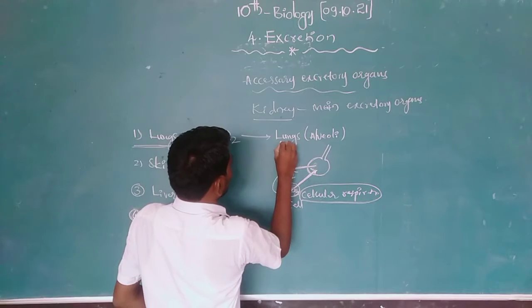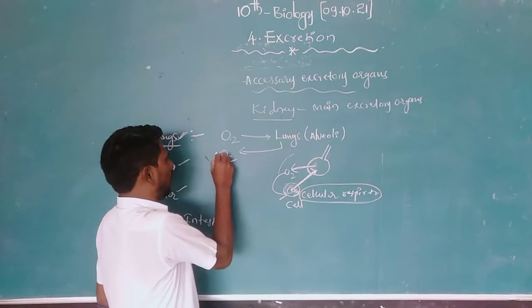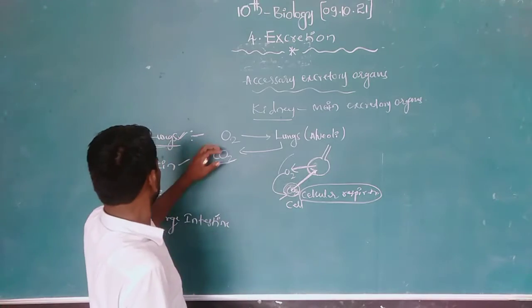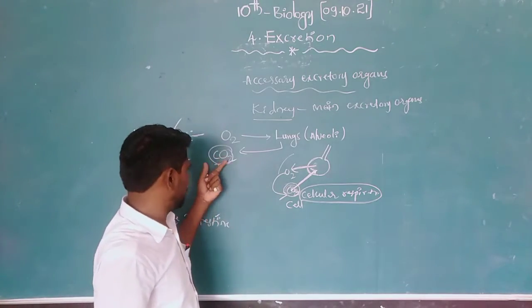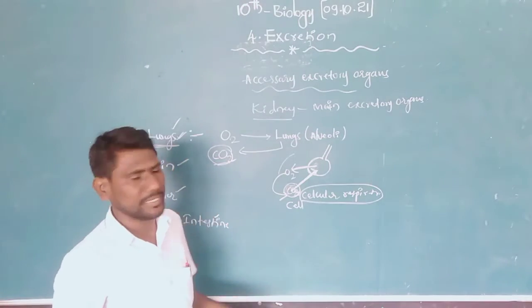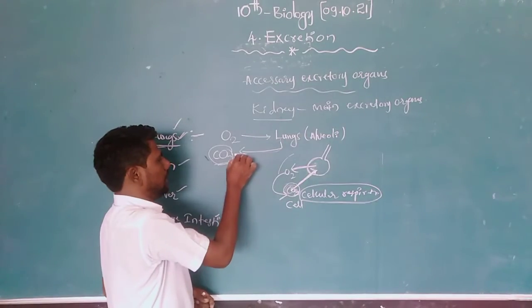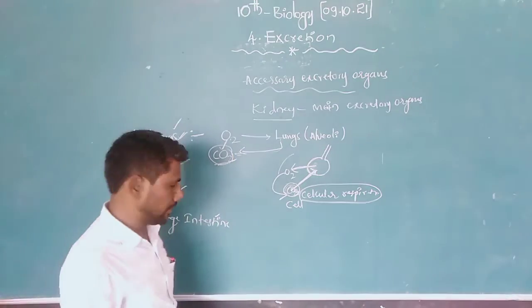Carbon dioxide is a waste material, not useful to our body, so we have to expel it.